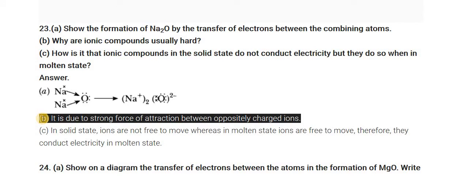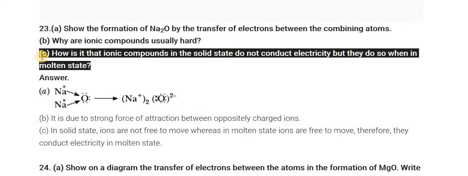Now the second question, why are ionic compounds usually hard? Ionic compounds are usually hard because of the strong force of attraction between the oppositely charged ions. So the answer is, it is due to the strong force of attraction between the oppositely charged ions. The C question, how is it that ionic compounds in the solid state do not conduct electricity, but they do so when in the molten state.